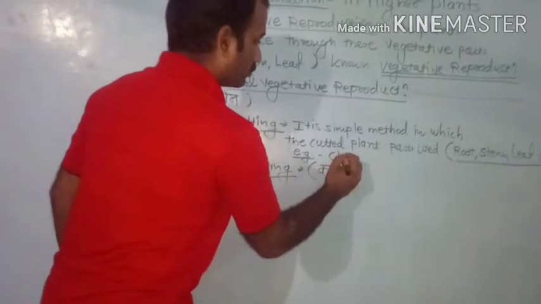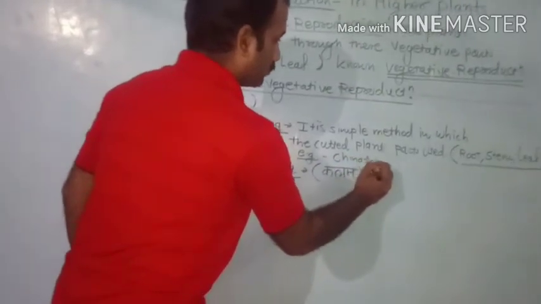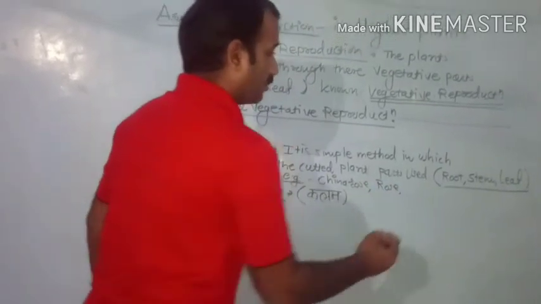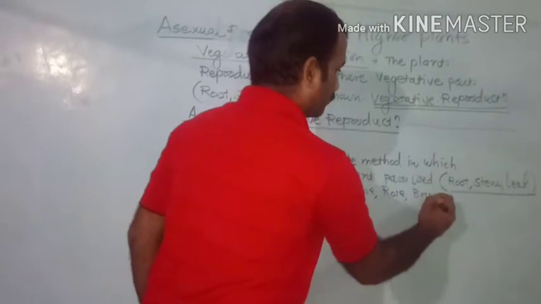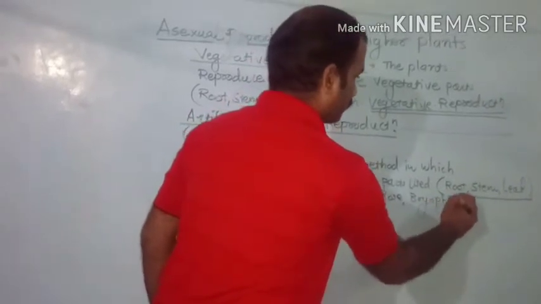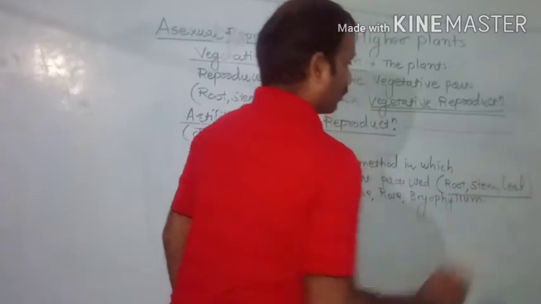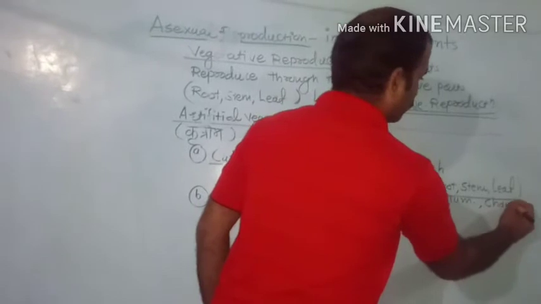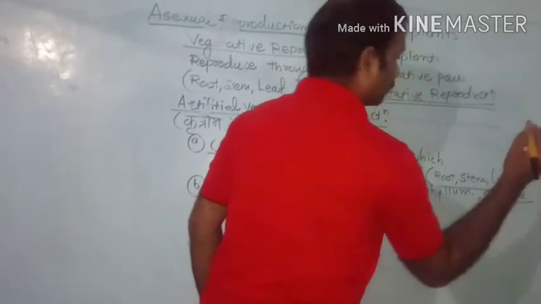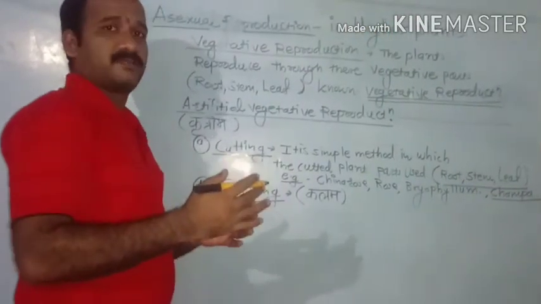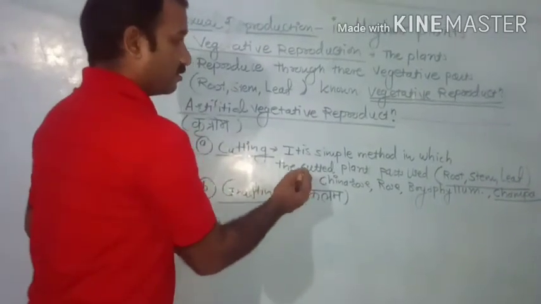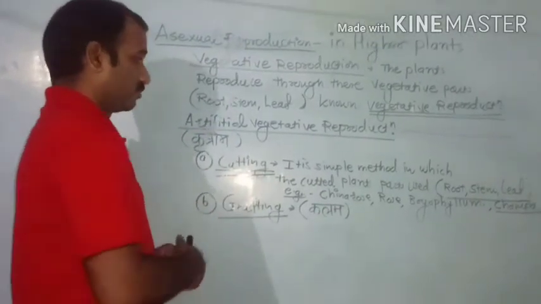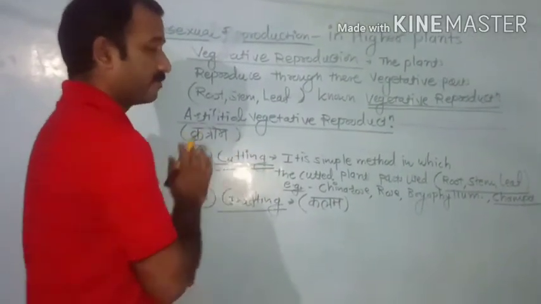First, China rose, then simple rose, then Bryophyllum, then Champa plant. These are the plants which are used for artificial vegetative reproduction with the help of the first technique, that is the cutting technique.